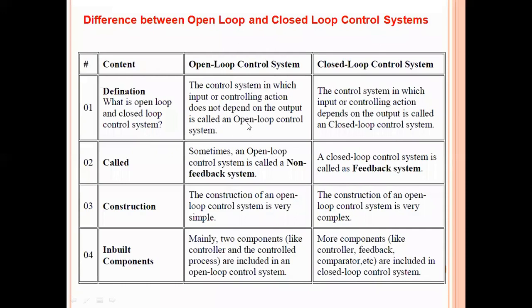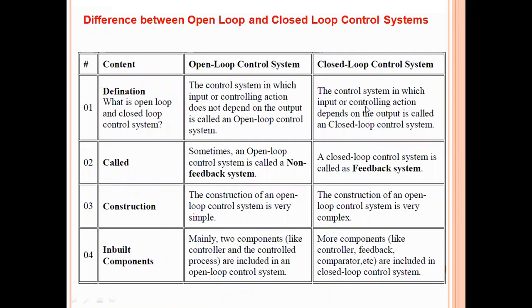Now, see the first difference. The first difference between open loop and closed loop is based on its definition. We have already seen the definition of open loop control system and closed loop control system. See, when the output response is controllable, but it does not depend upon the controlling action that we can give to the plant or system, then it is called as open loop system.